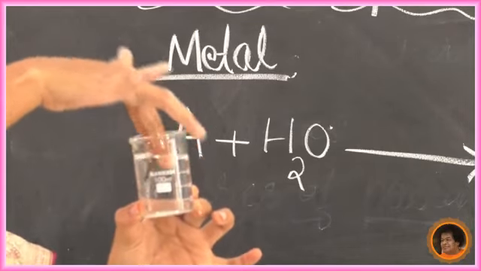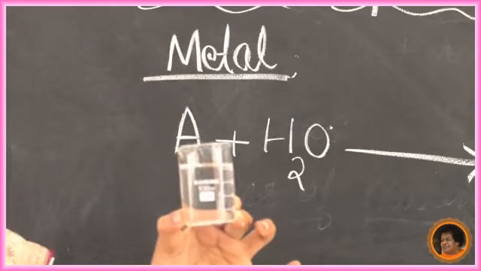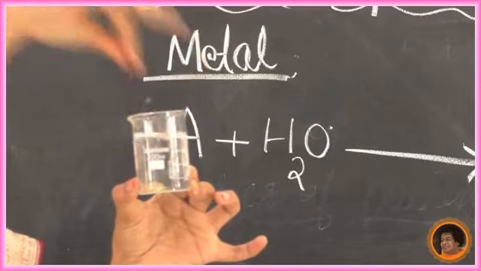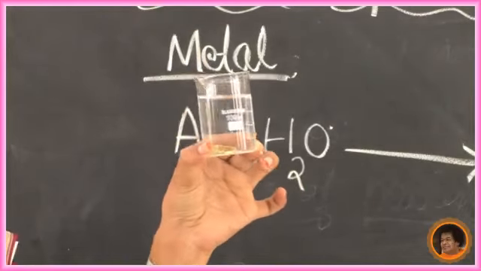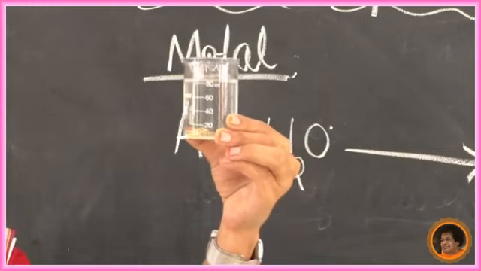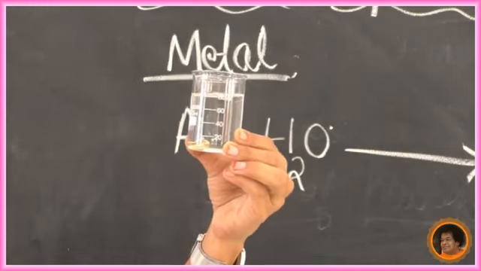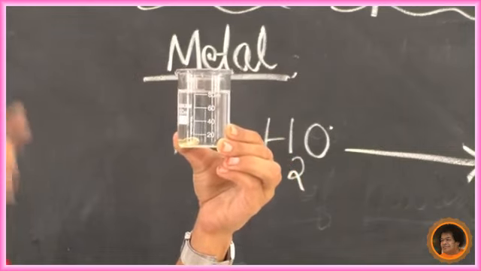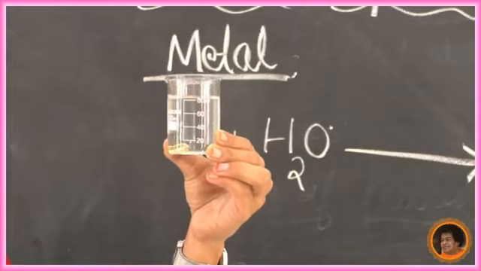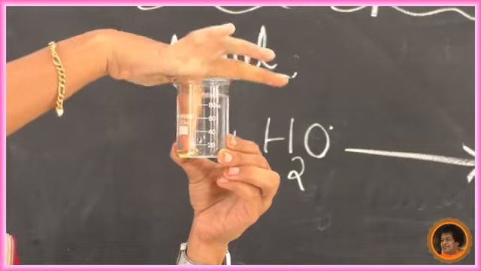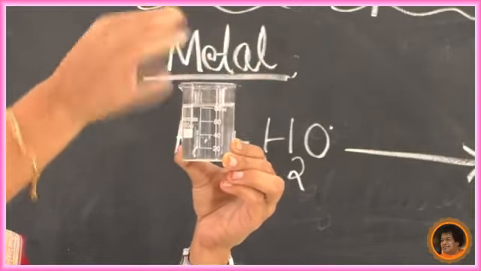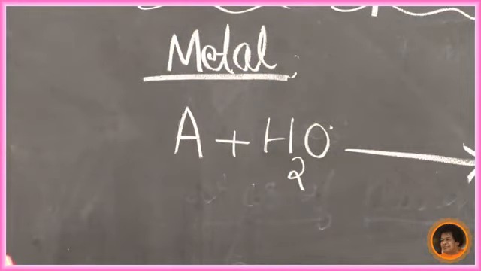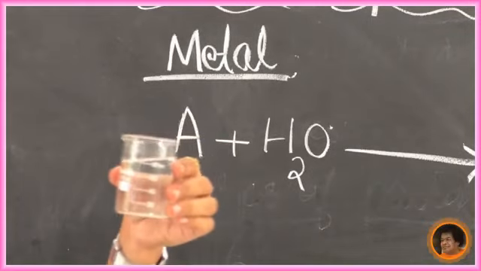Okay, I am going to take this iron out. Same thing I will do: I have a gold ring. This gold ring I am going to put into the water. Can you see any observation? Any changes? No change. Why? The result is the same. This gold ring is not going to react with water. So gold is very less reactive, we can see.